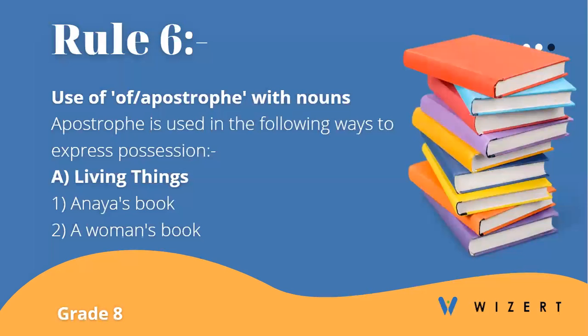Rule 6. Use of 's or of with nouns. Apostrophe is used in the following ways to express possession. A. Living things. So, for example, we say Anaya's book, a woman's book. This represents possession. So, you're talking about a girl, Anaya, whose book is there, and then you're talking about a woman and her book.